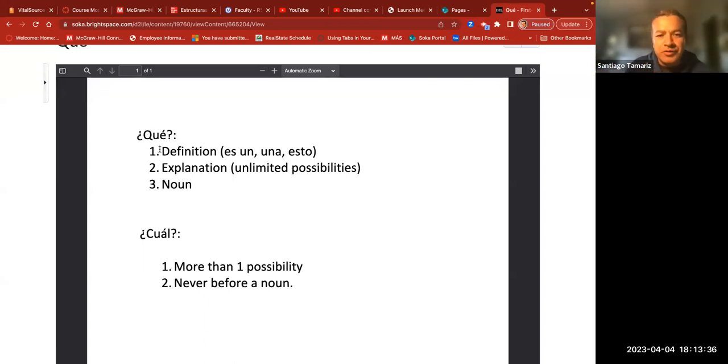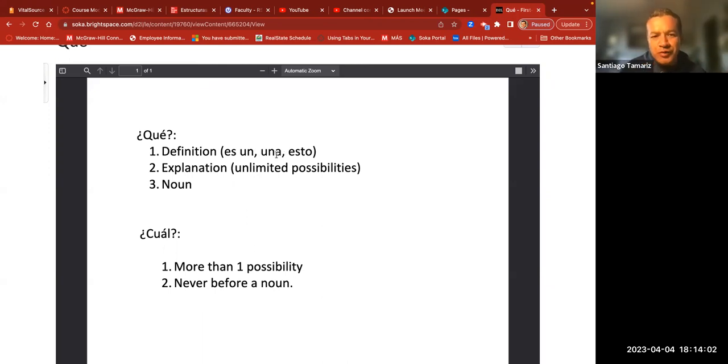So we're going to use ¿qué es? Or qué son, but in this case singular. ¿Qué es un libro? ¿Qué es una botella? What is a bottle? A bottle is a container where you can put liquid on it. Or what is this? ¿Qué es esto? Esto es un libro. That's a definition.